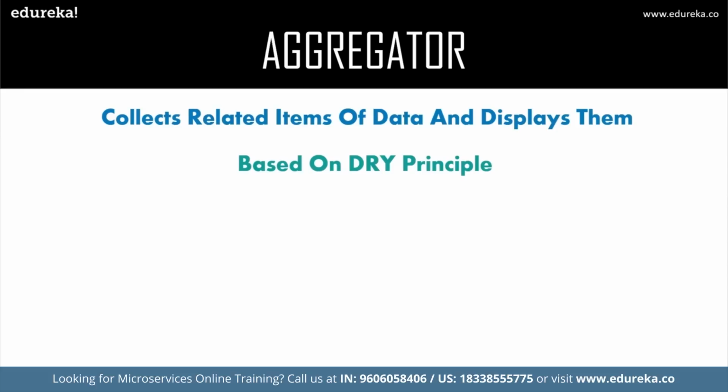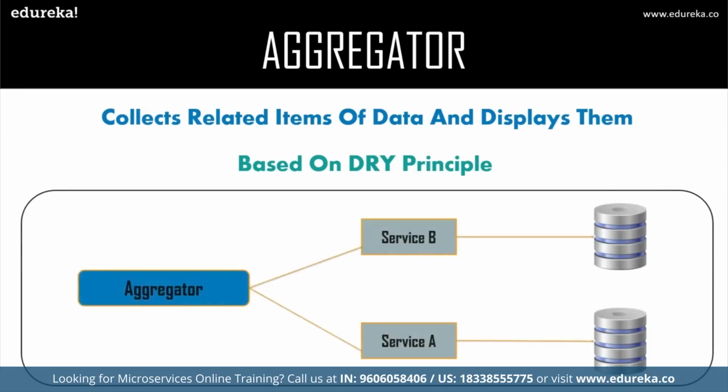So if you consider a client sending a request, and you need data from two services, then aggregator is a design pattern that you should go for, right? Now, how do you think that happens? Let's say we have two services. When a client sends a request, we want the data from both these services. Both these services will have their own database.